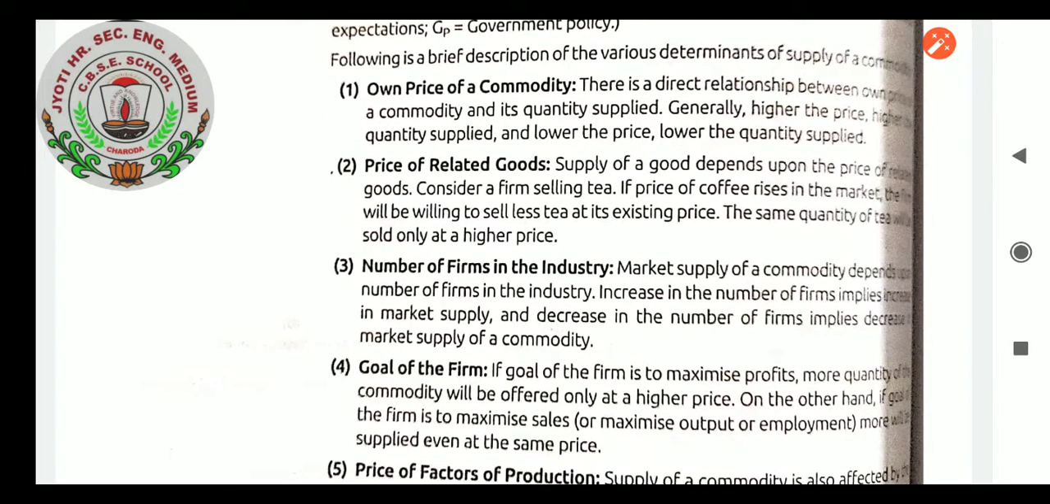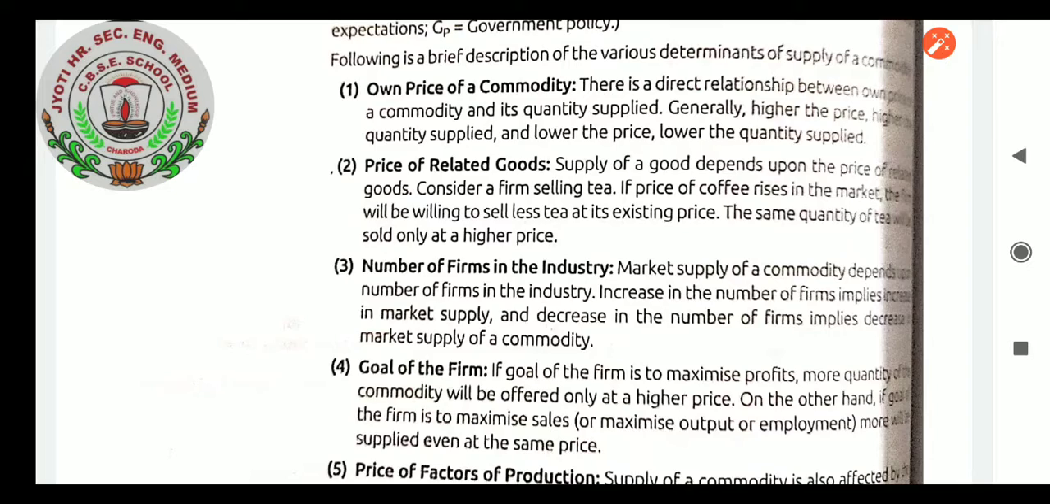So very first we have learned own price of a commodity. In that we have learned that the own price of a commodity and supply have a positive relationship. As the price of the good increases, definitely the producer will supply more goods at a higher price. So they have a positive, direct relationship between own price of a commodity and its quantity supplied.